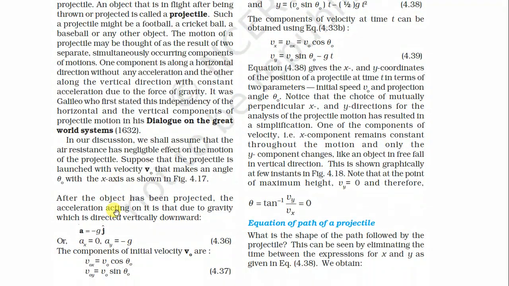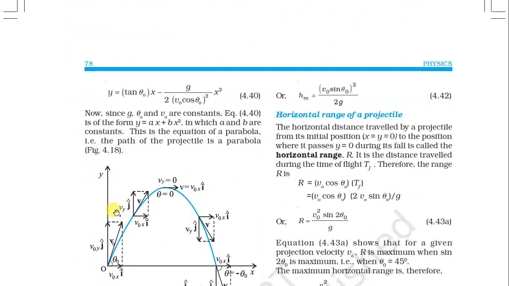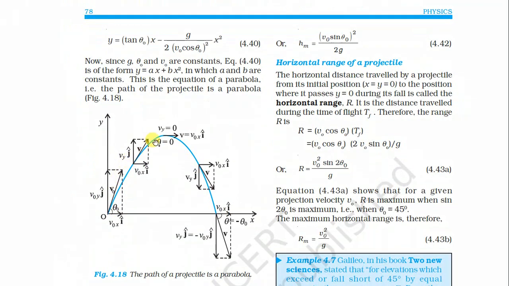I will show you how projectile motion happens. Whenever we throw the ball in the air, it goes in this direction, reaches the maximum point, and then comes back down in this direction. This is known as projectile motion.